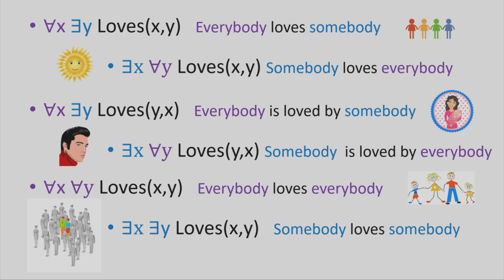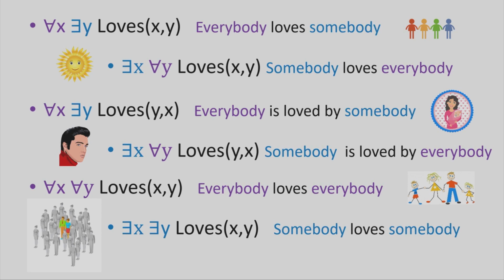We looked at 6 different scenarios where the differences were the quantifiers, their order, and the order of variables in the predicates. So the first one was everybody loves somebody. For all x, there exists y loves x y. That's the people in general scenario. A very different one was somebody loves everybody. There exists x such that for all y loves x y. The only difference is instead of having for all and then exists, we have exists and then for all. Now we are in the sun scenario. Only the sun shines on everyone.